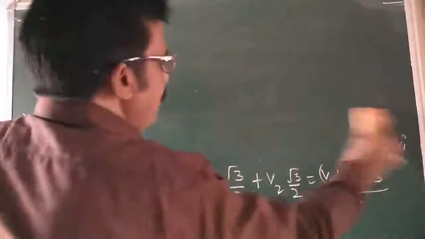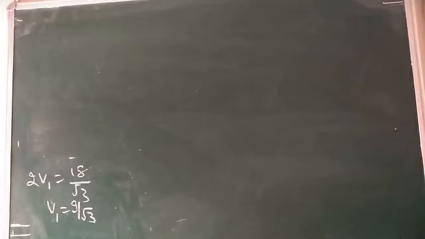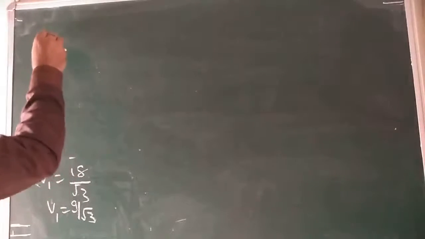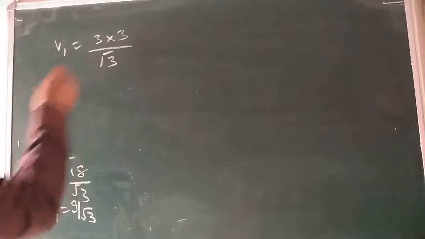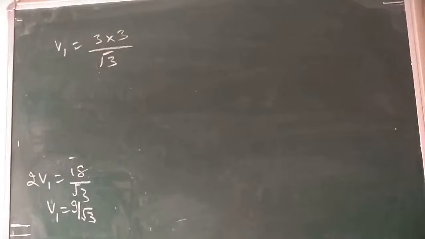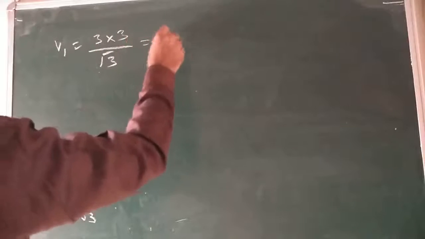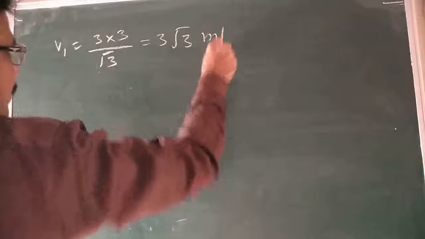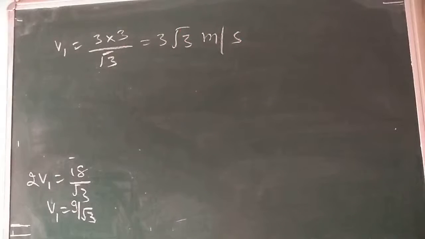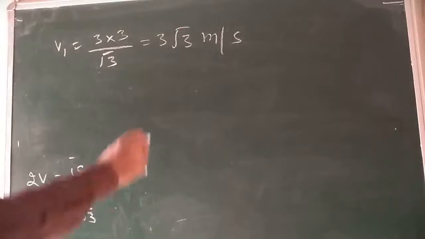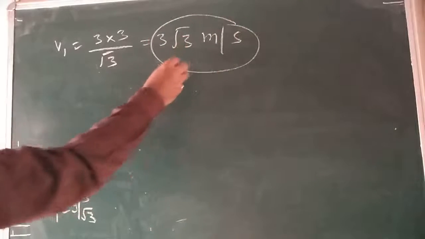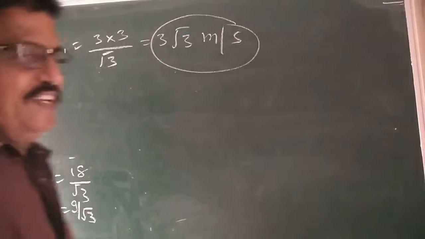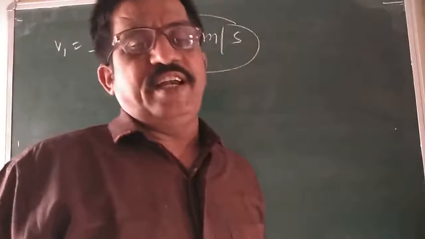These are very simple and interesting numericals if you know how to take the component. So v1 comes out to be 3 into 3 divided by root 3, which comes out to 3 root 3 only. This is the answer, meter per second. Here the two balls move with the same velocity, that is 3 root 3 meter per second, after the collision. Is it clear? Yes, sir.